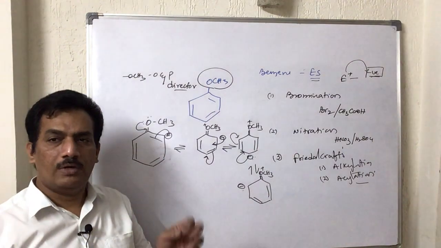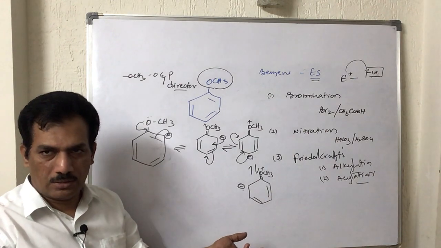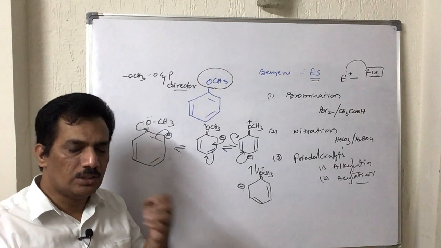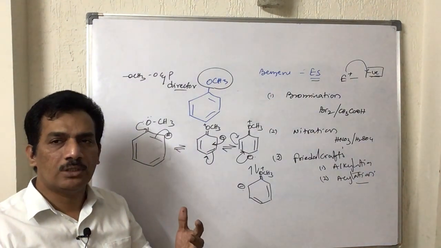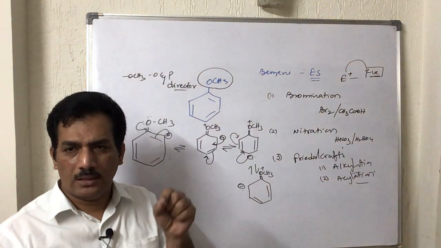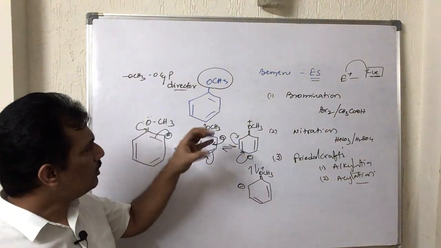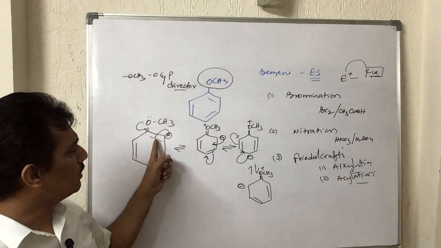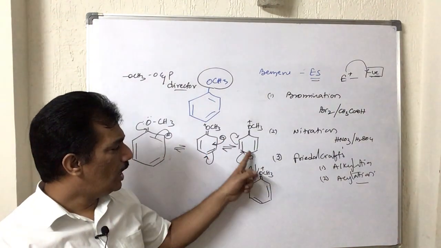Just observe, at least if you are not able to follow or understand the concept when discussed in GOC, at least with a specific group we are discussing this. That's why I am asking you, at least in this session, try to understand what is the effect of such groups which have lone pair of electrons on the atom that is directly bonded to the benzene ring. So not only OCH3, any group which has a lone pair on this is contributing electrons for the conjugation. In that contribution, it is creating negative charge at ortho and para positions.